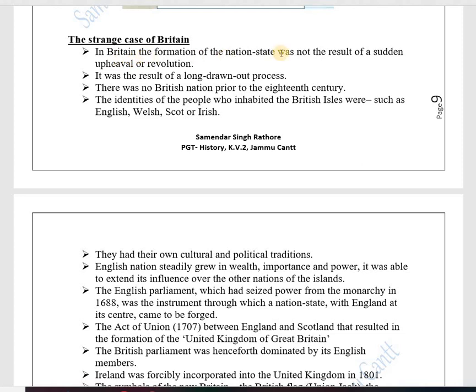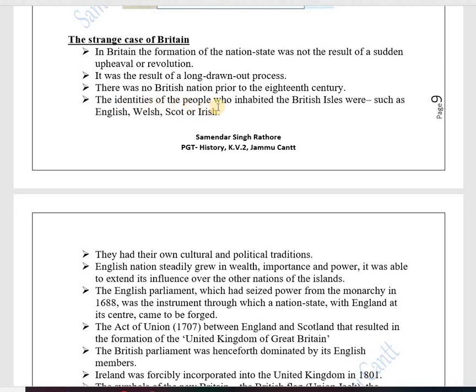In Britain, the formation of the nation state was not the result of a sudden upheaval or revolution. It was the result of a long drawn out process. There was no British nation prior to the 18th century. So there was no British nation before the 18th century.